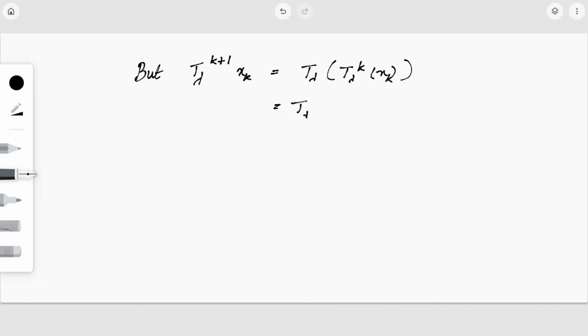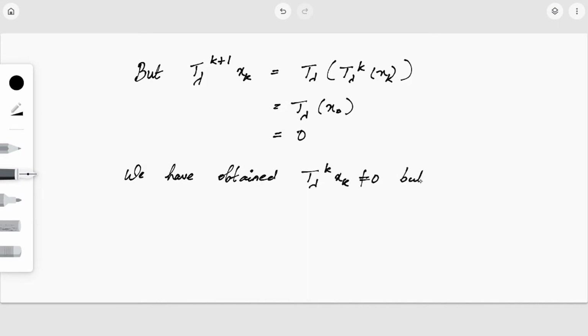It was x dot. That is what we had obtained just now. But x dot is an element of kernel of T lambda, so this is equal to 0. Okay, that is up to k. What have we got? So we have obtained, I'm just writing it again, T lambda raised to k of xk is not equal to 0, but T lambda raised to k plus 1 of xk is equal to 0.